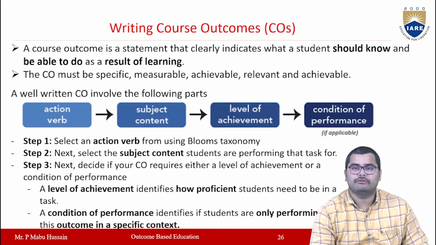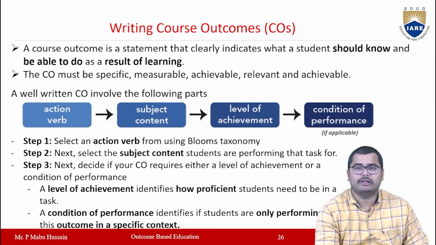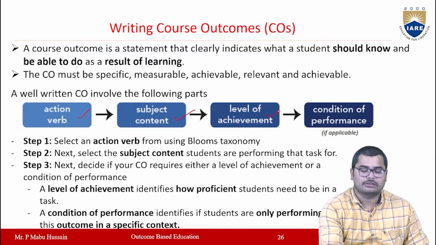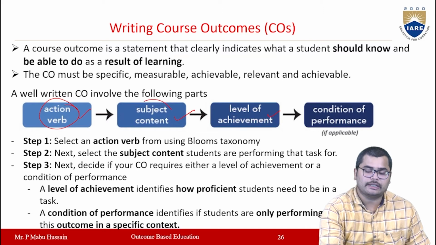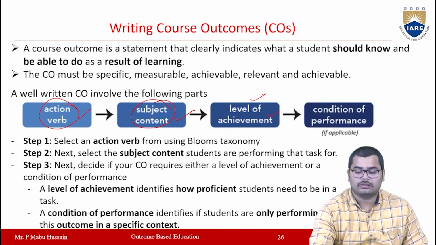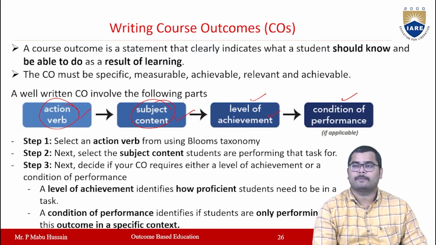Once you define the CO, that CO must be specific, measurable, achievable, relevant, and time bound. A well written CO will be having these parts: the action verb, then the subject content, and then the level of achievement or condition of performance. Any one of these two, level of achievement or condition of performance.